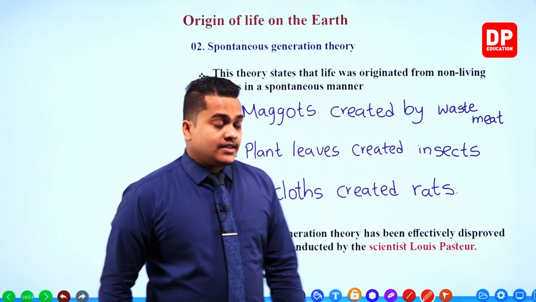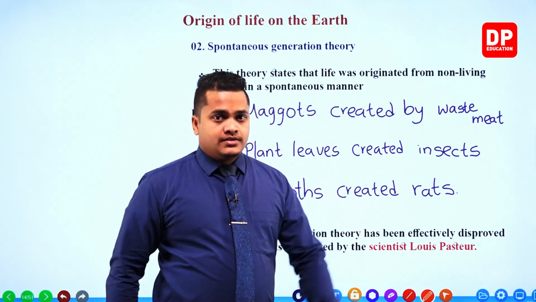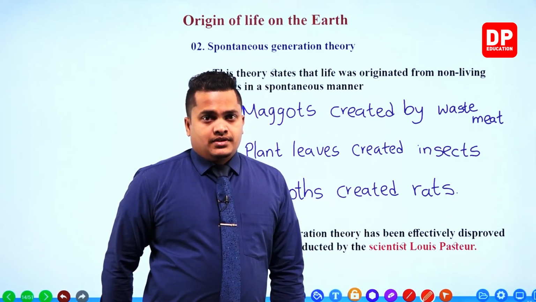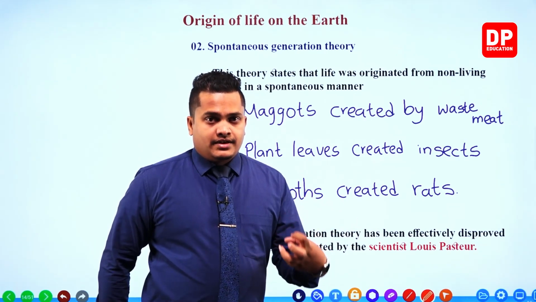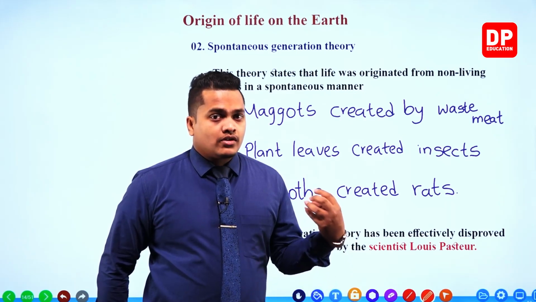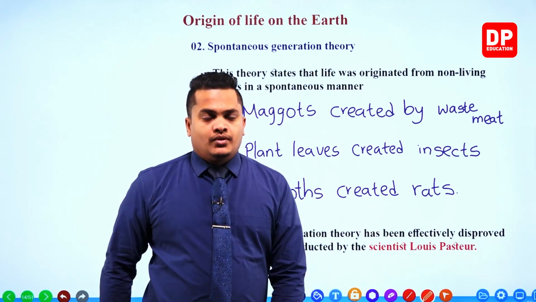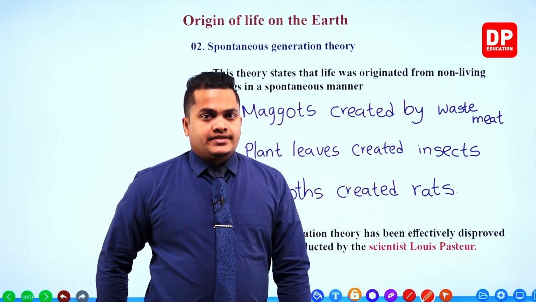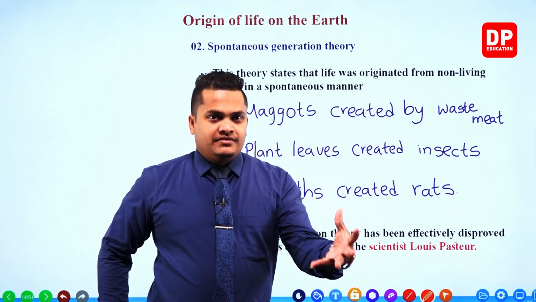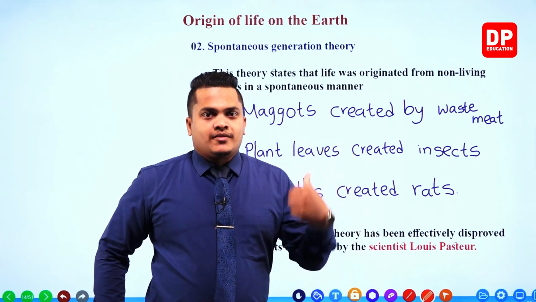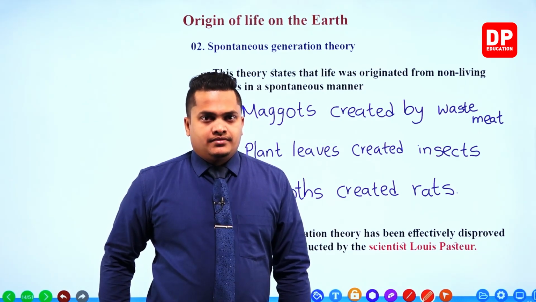Okay, then the third example is old clothes. When you throw away different clothes, they will finally come to life, and these old clothes will create what? Rats. Okay, old clothes will create rats. However, my dear children, with your knowledge, even you can say that this is not possible, right? It's not going to happen at all.